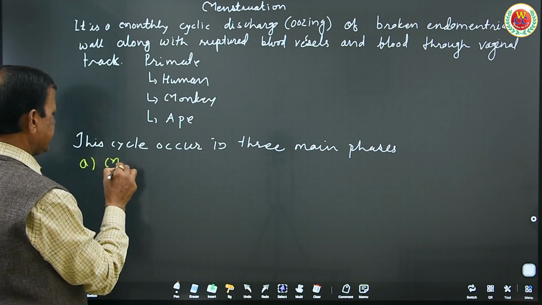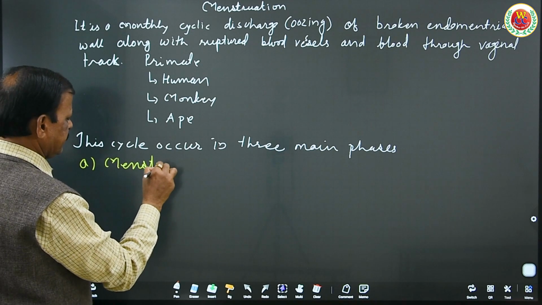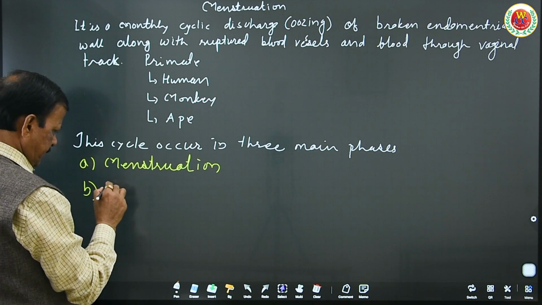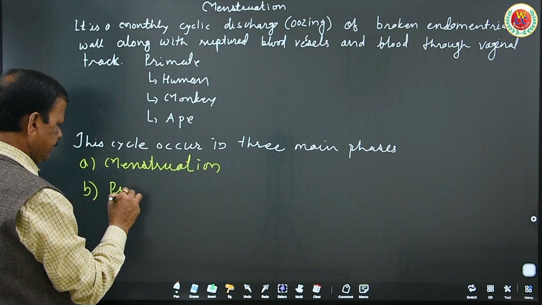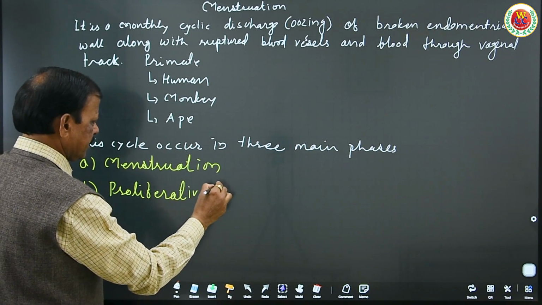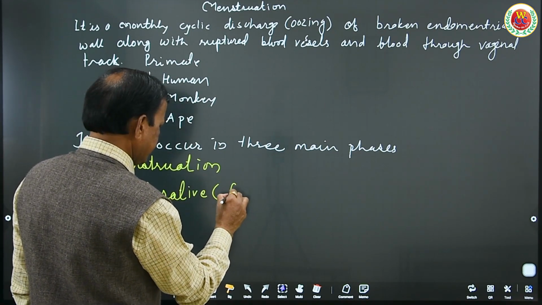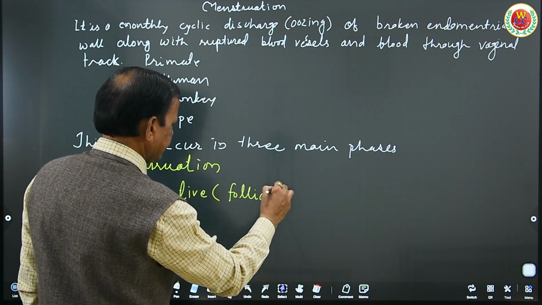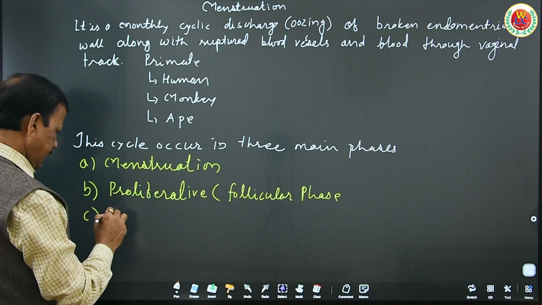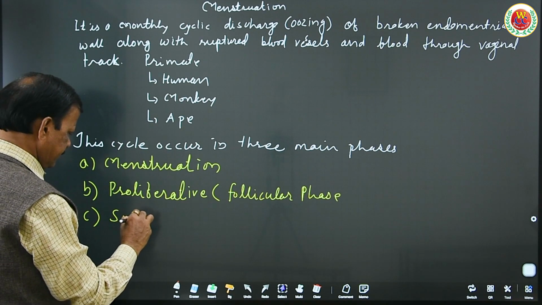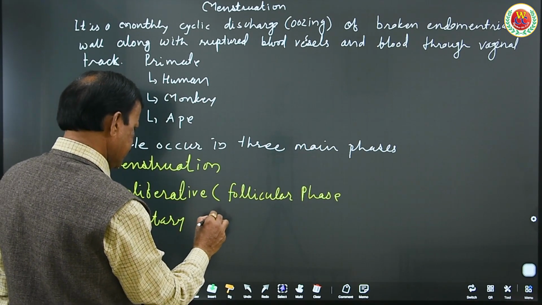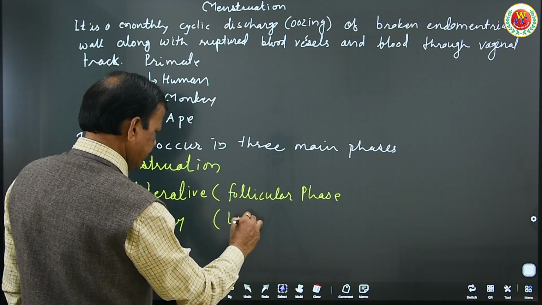A is menstruation, B is the proliferative phase, also known as the follicular phase, and third is the secretory phase or luteal phase.